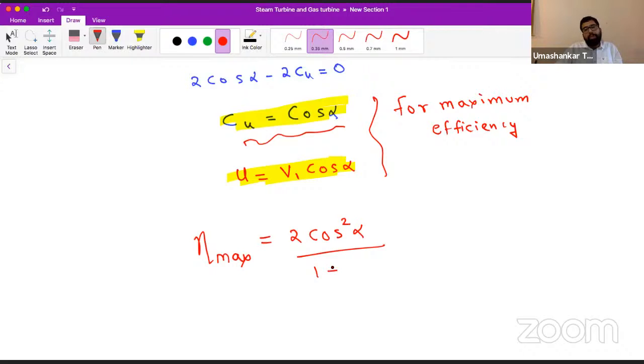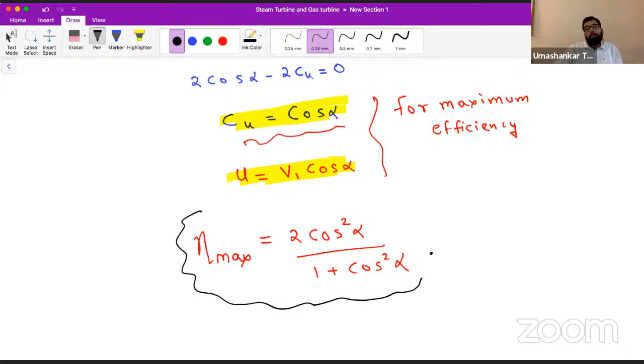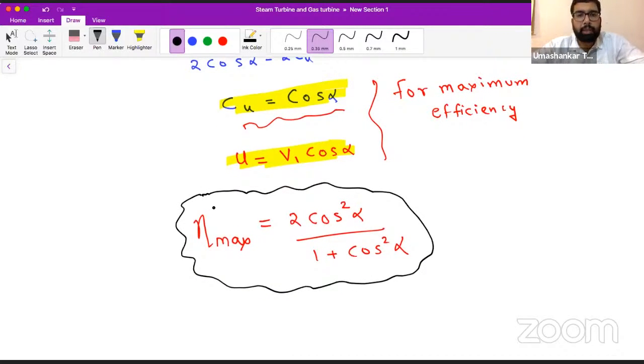We have seen something like this in impulse turbine also, and there we concluded that this is the formula of maximum efficiency. The design of the blade of impulse turbine is simple because the design depends upon only one angle, and that is alpha.